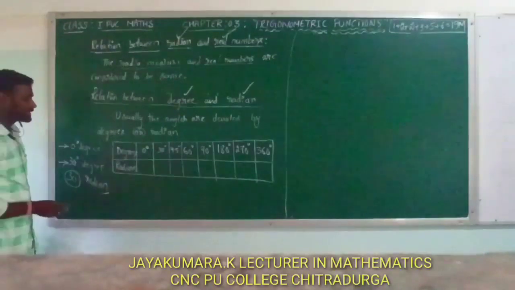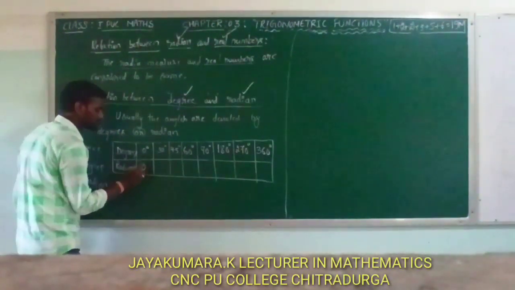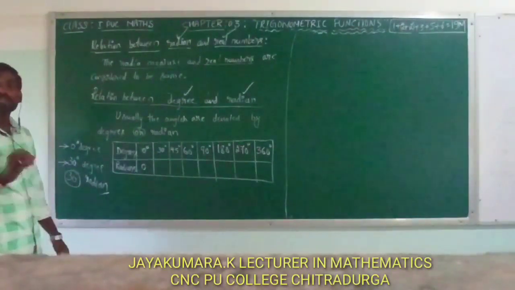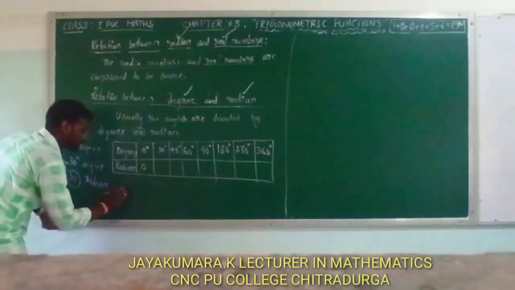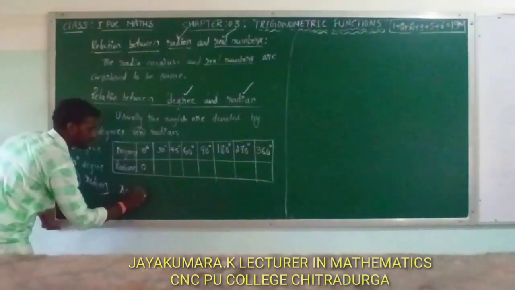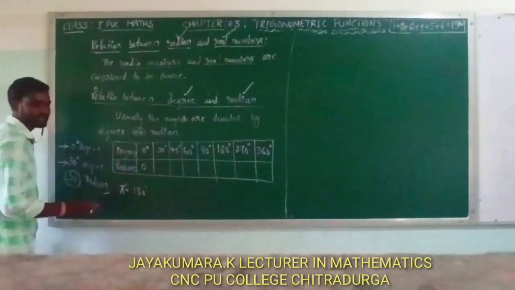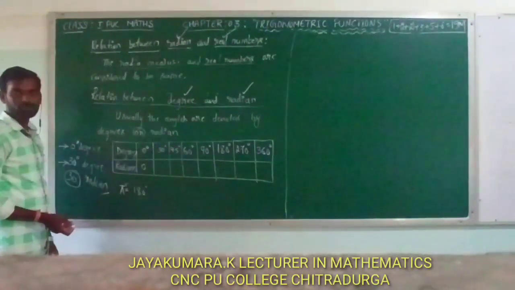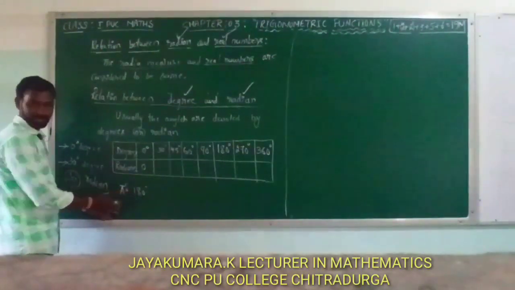Next, in terms of radian, this is 0 radian. 0 radian is simply written as 0. Here pi value is equal to what? Pi radian is equal to 180 degree. Pi by 2 radian is equal to 90 degree.